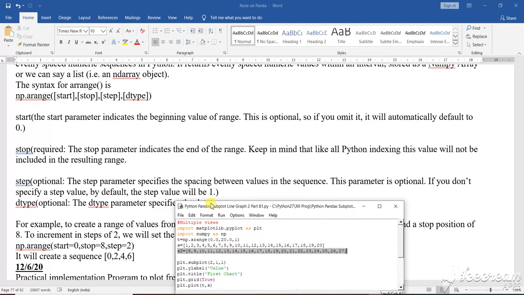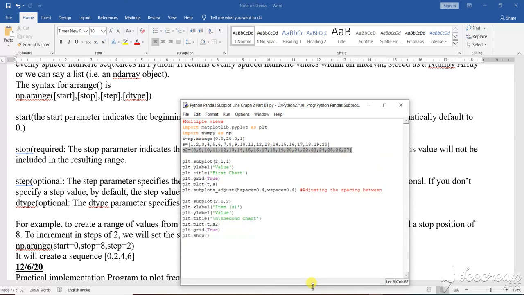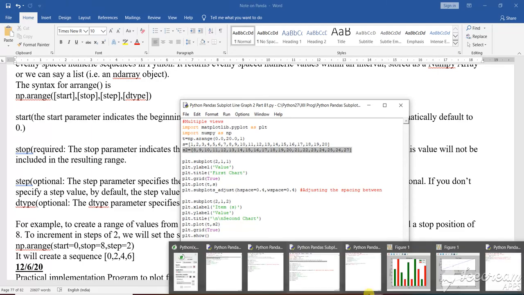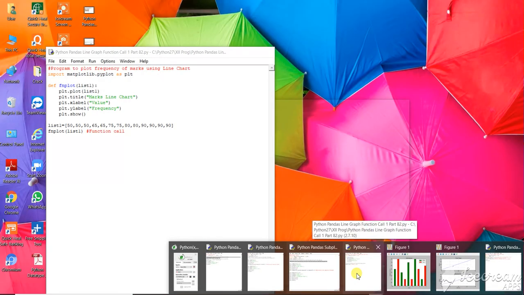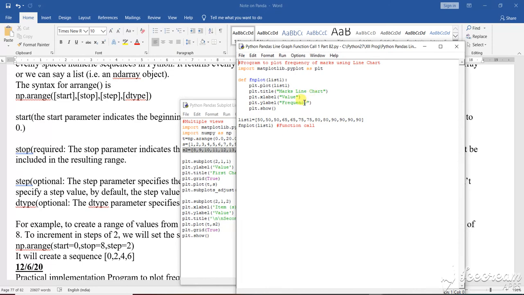Now I am coming to the next program. Let us see what is there. See here, in this program I have used some particular specification.